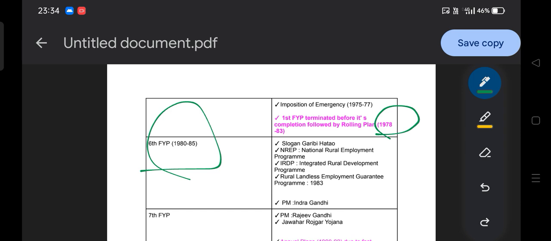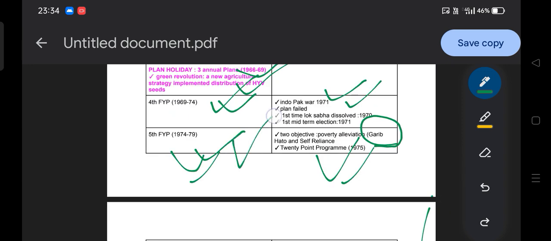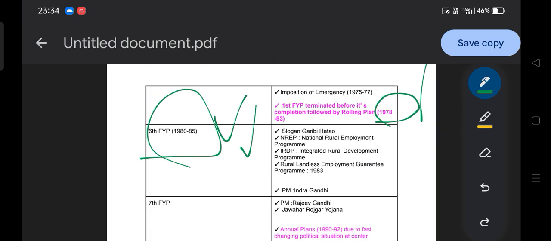After Morarji Desai, because the Morarji Desai government was dissolved, the election took place again, and Indira Gandhi came to power again and presented the sixth five-year plan, that is of 80 to 85. It is the second term of the Indira Gandhi government. At that time she also came with the slogan Garibi Hatao. So you can find the Garibi Hatao slogan in both the fifth five-year plan and subsequently the sixth five-year plan. Okay, it is clear.